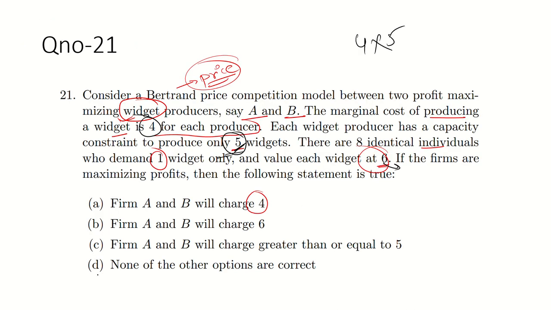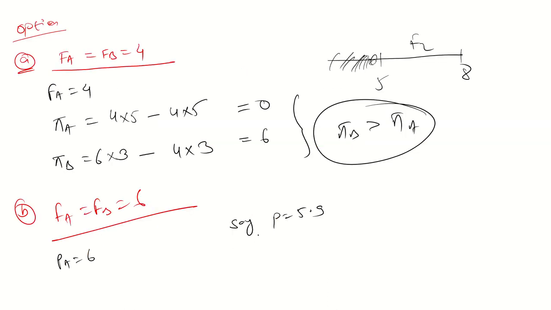Okay, so guys, find the profit of firm B when firm A charges 6. B will just undercut it because this is a Bertrand model. So 5.9 into 5 minus 4 into 5, total revenue minus total cost, you will get 9.5.